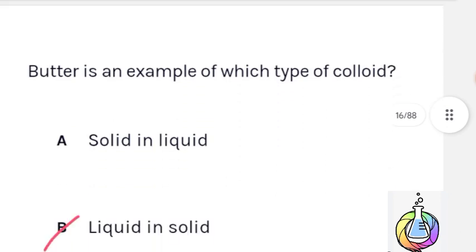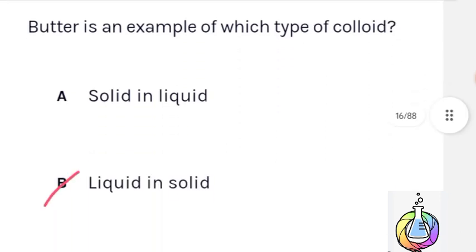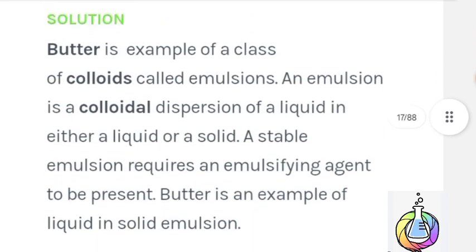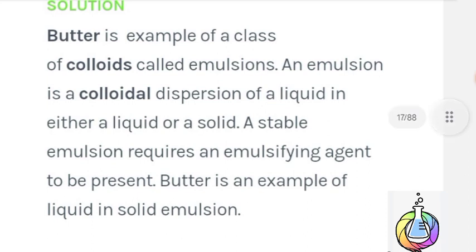log of x by m equals 1 by n log p plus log of k. Next question: butter is an example of which type of colloid? Liquid in solids. Therefore B option is the correct answer. Here is the solution. Butter is an example of a class of colloids called emulsions. An emulsion is a colloidal dispersion of a liquid in either a liquid or a solid.